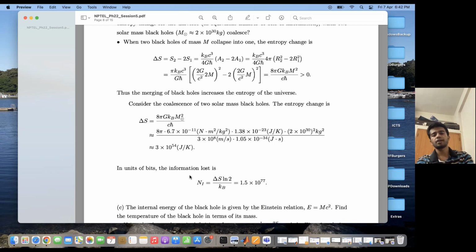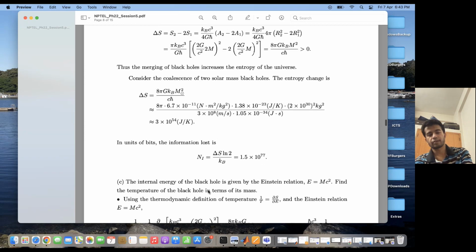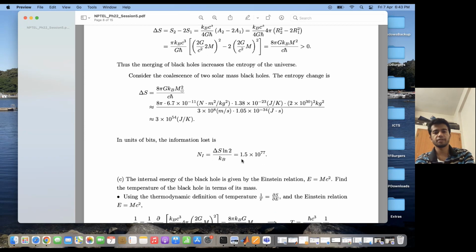So, what is the information that is lost on the collapse of two black holes? In units of bits, this information is, if you remember the definition of information entropy, S is equal to k_B ln n. So from that I get S equals n k_B ln 2, where n is the number of bits of information which are there. From that I get n is equal to delta S by (k_B ln 2). So this much amount of information is lost on the collapse of black holes, and this is in units of bits.